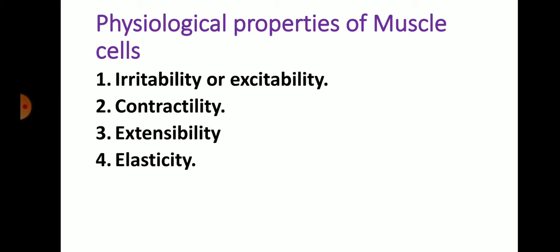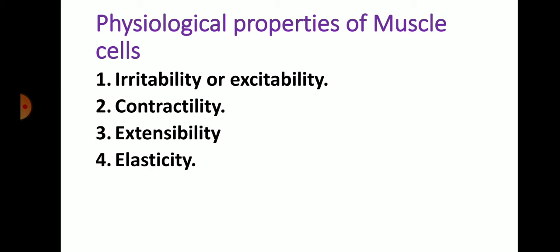Next one, that is extensibility. Extensibility refers to the ability of muscle tissue to lengthen when contracting, or to provide the efforts required to move the lever system, that is bones and joints, producing coordinated movement. So extensibility means, whenever we throw a stone by our hand, we have to extend our hand.